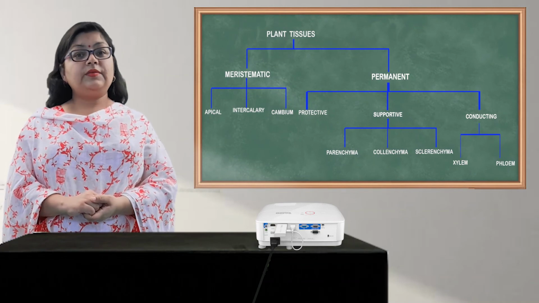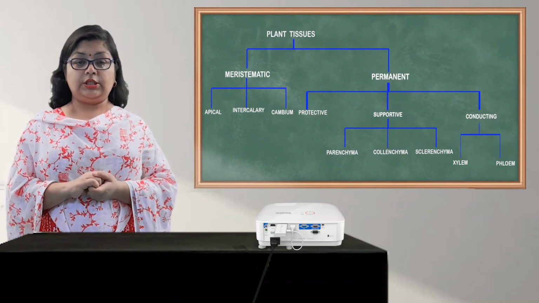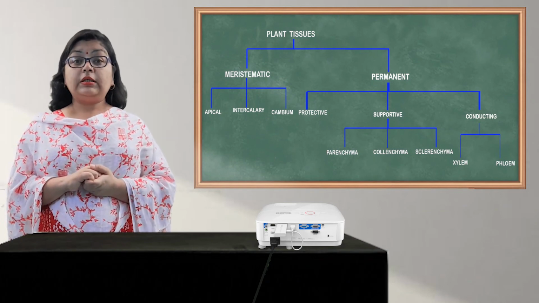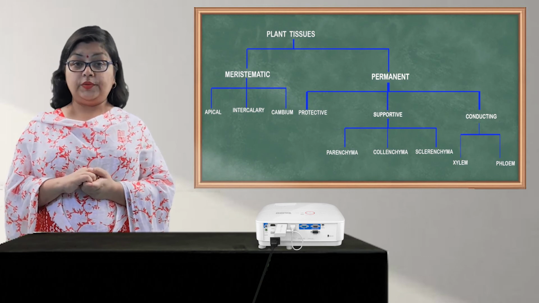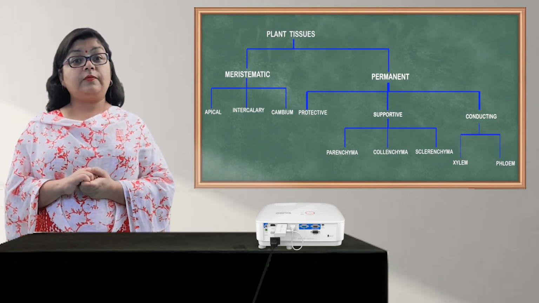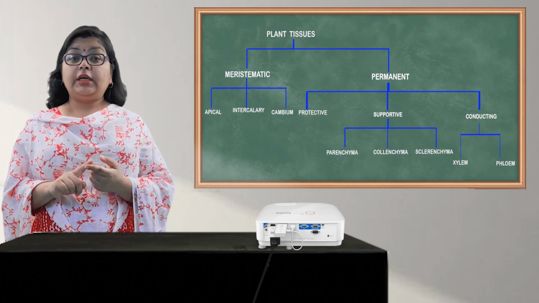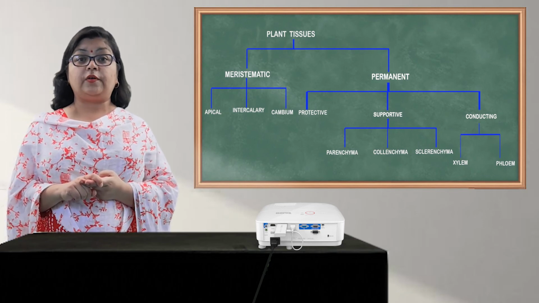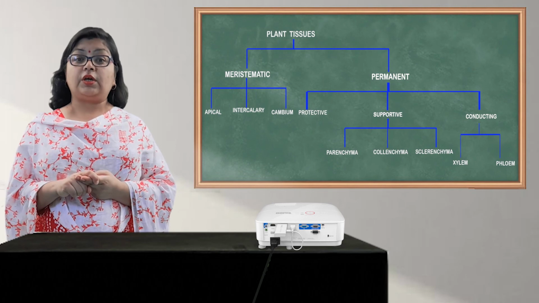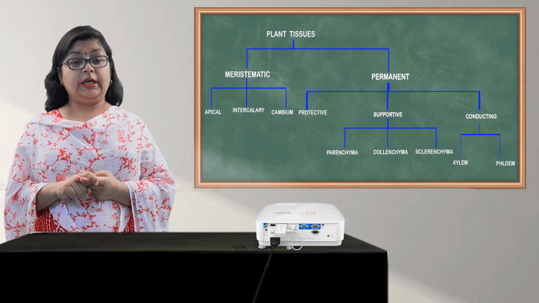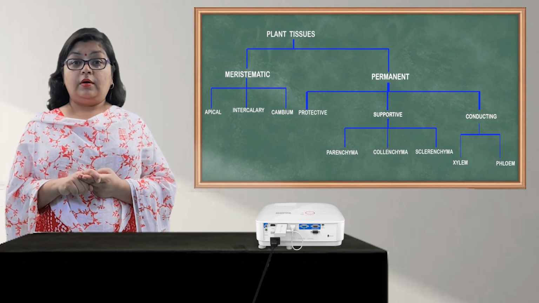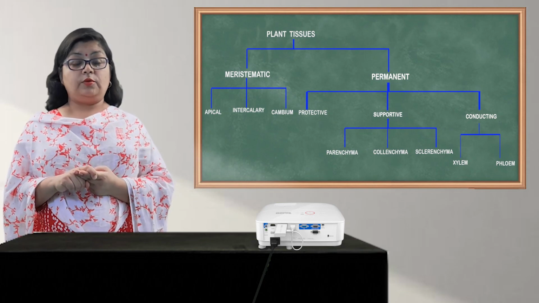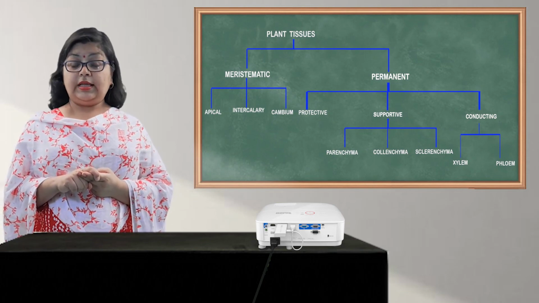So children, in this video we have studied the plant tissues and the division of the plant tissues. It's your turn now to learn, first of all, the names of the tissues. Secondly, what comes from this chapter in the exam is the location and the function of each tissue. You have to learn the location and function of each tissue as well as the structure. It comes for identification in exams. So from the exam point of view, this chapter is very important. You have to go through this twice or thrice and then learn.